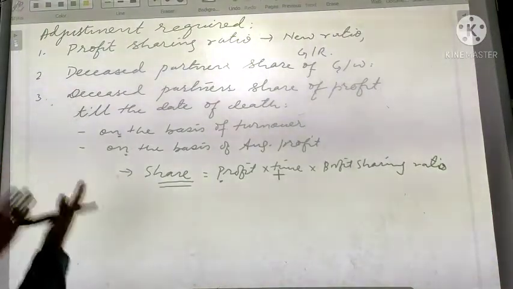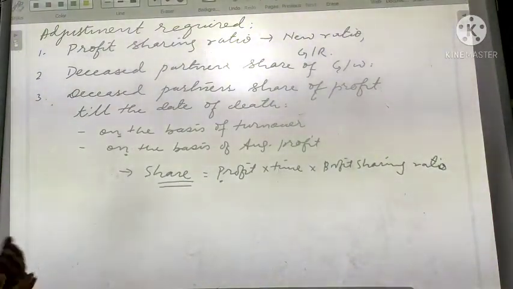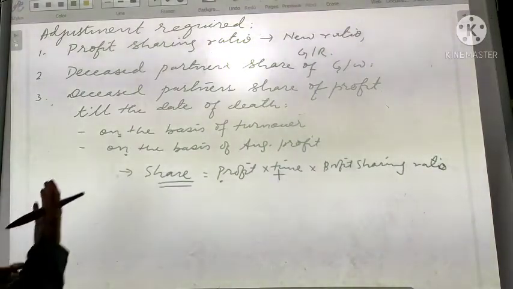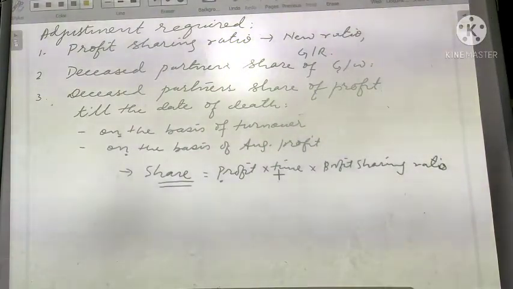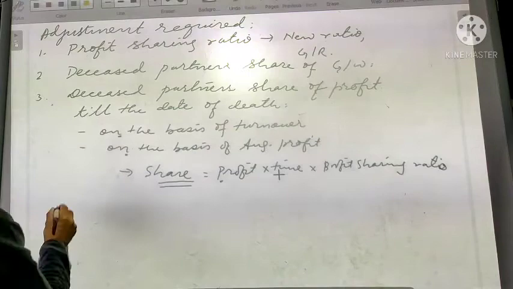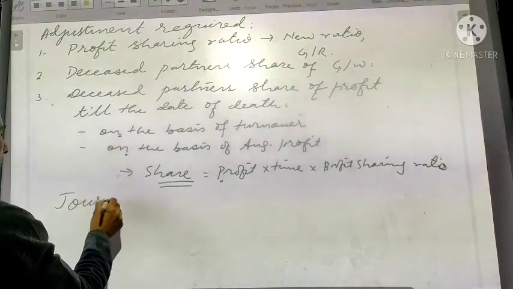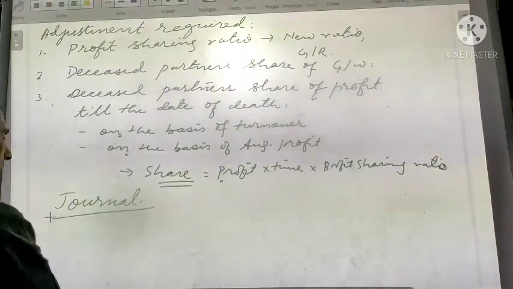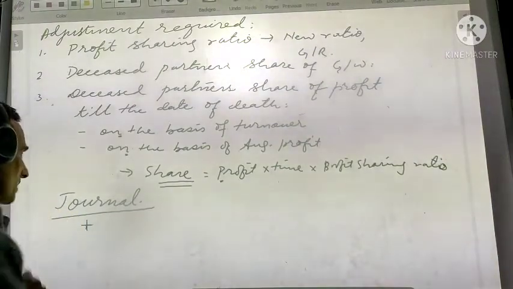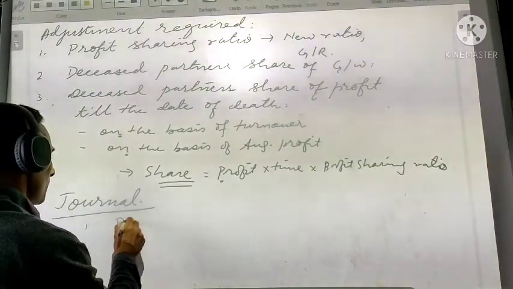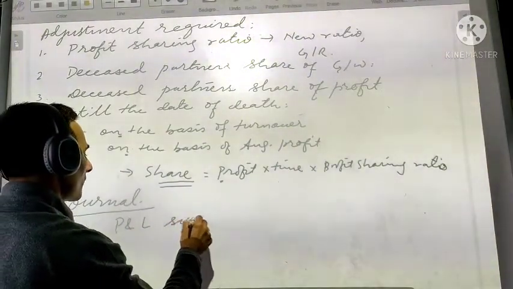After finding out the share, what you have to do? You have to make the adjustment. You have to give the benefit of this profit to the deceased partner, and this benefit is given with the help of the journal. So what is the journal here?